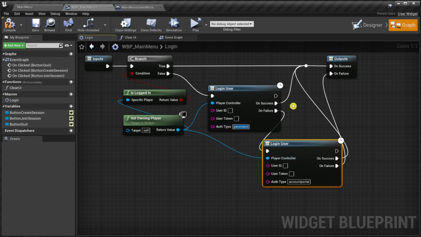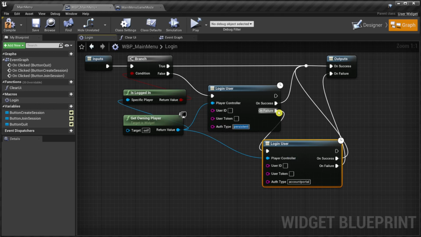But the second problem is that the onFailure node is not firing correctly. In other words, the onFailure node is not working at all in the current beta release of the online subsystem EOS. This is not a problem of the Advanced Sessions plugin, it's a bug in the online subsystem.